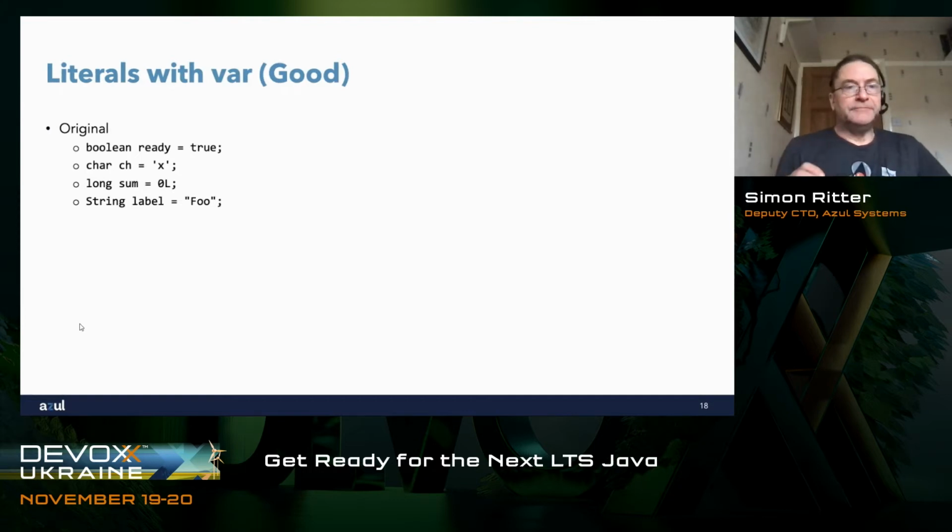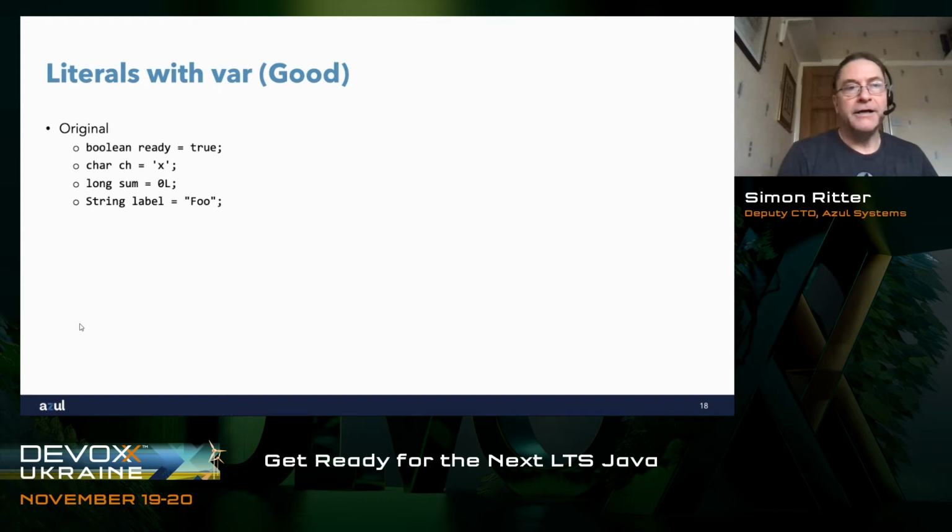Literals with var. You have to be a little bit careful here because sometimes they don't do the things that you expect them to do. Here's an example that is good. If I take these 4 assignments, I've got boolean ready equals true, char ch equals x, long sum equals 0L, and I'm explicitly stating it's a long, and then I've got String label equals foo.